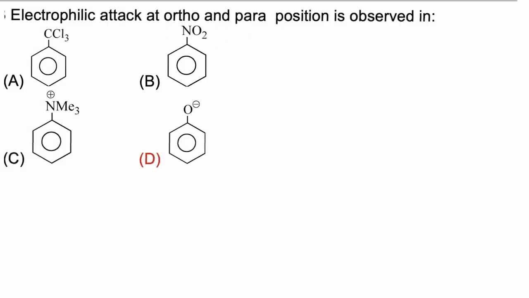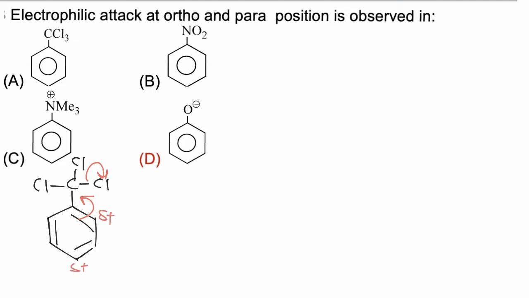In this question we have to find in which of the following cases the electrophile will attack at the ortho and para position. Now considering option A, CCl3 is present, and if CCl3 is attached to the benzene ring, it will have reverse hyperconjugation, and due to reverse hyperconjugation it will withdraw electrons from the benzene ring and create a positive charge at the ortho and para positions.